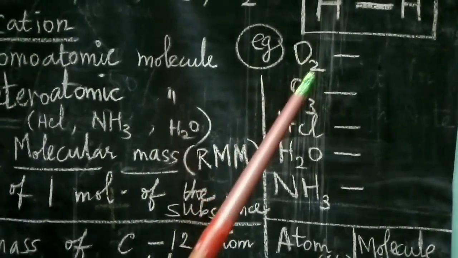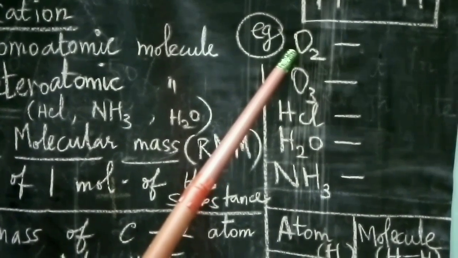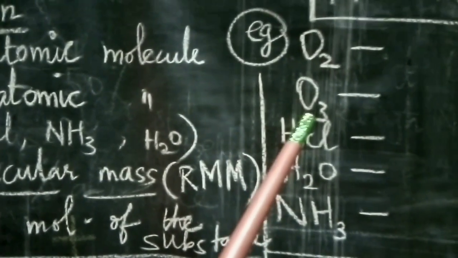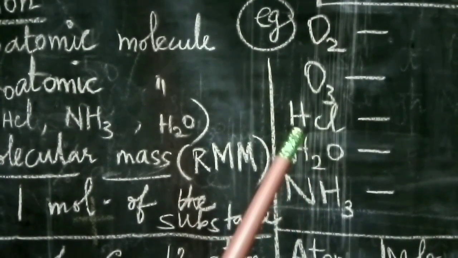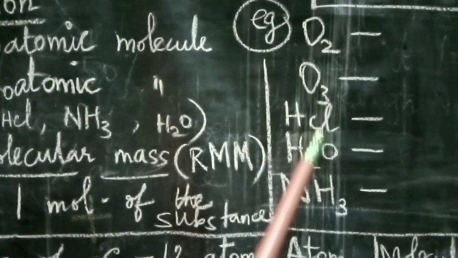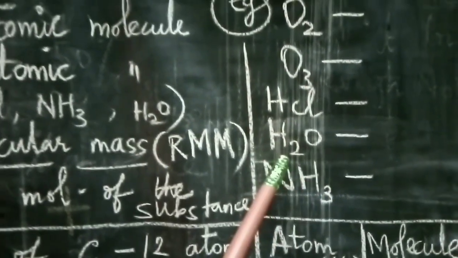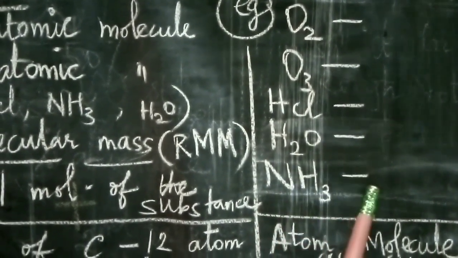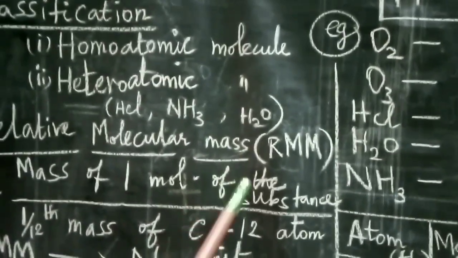Molecules: oxygen, ozone, hydrogen chloride, water, ammonia. Oxygen is called a homodiatomic molecule. And ozone contains three atoms, so it is called a triatomic molecule. The next one, hydrogen chloride, has two atoms, so it is a heterodiatomic molecule. Here two hydrogen and one oxygen, it is called a heterotriatomic molecule. Here more than three atoms, so it is called a polyatomic molecule. These are the examples of homo and heteroatomic molecules.